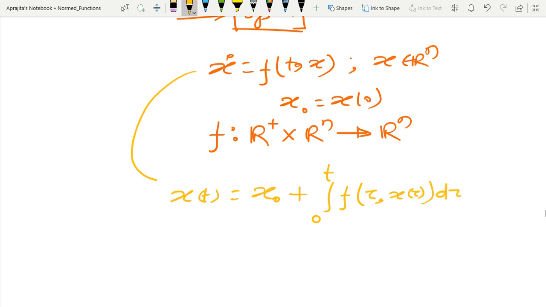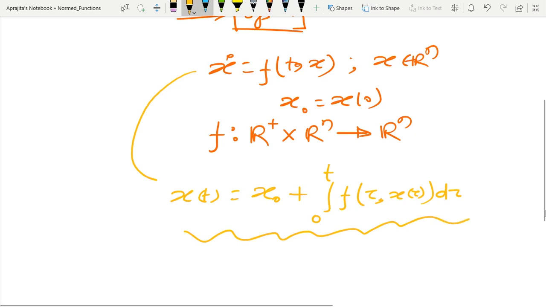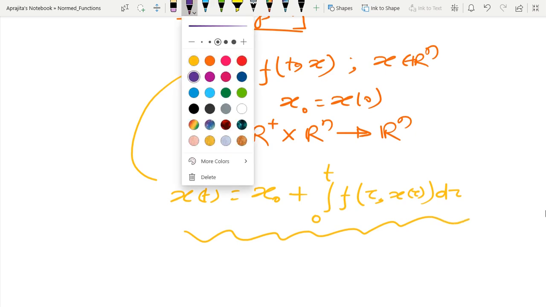So this is the solution, and if you interpret this solution, this is nothing but some kind of function.